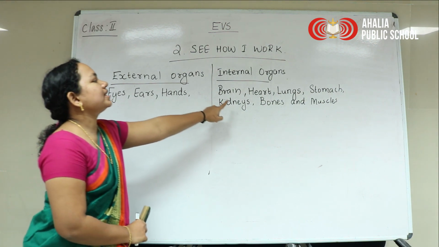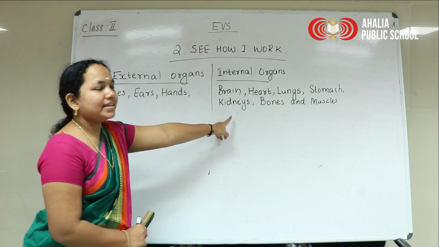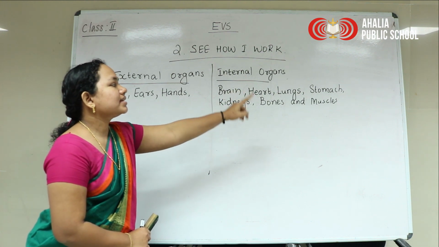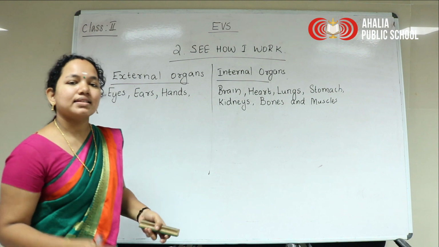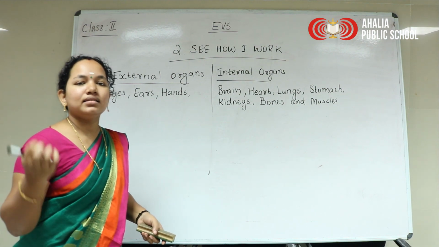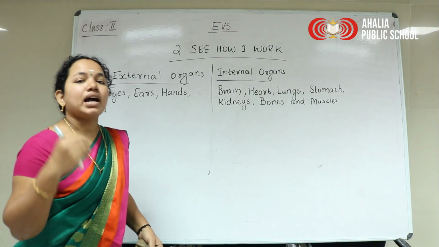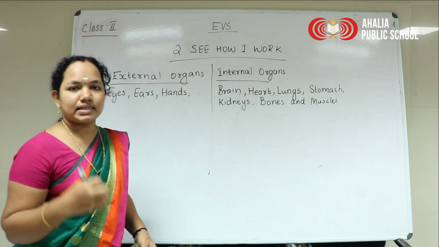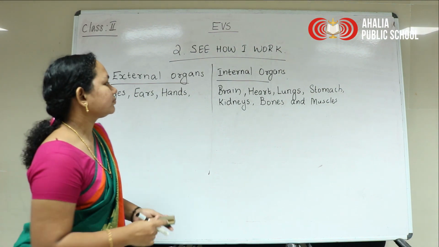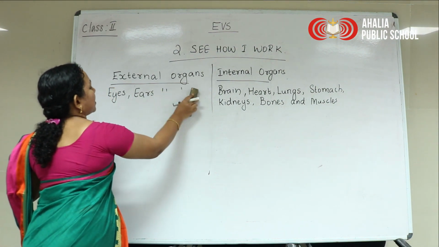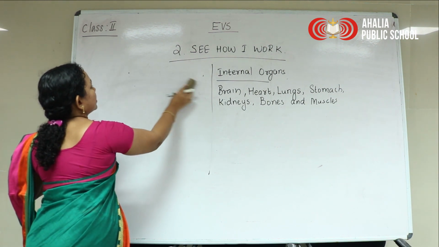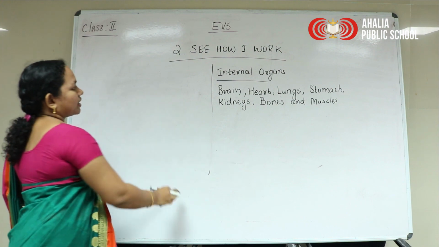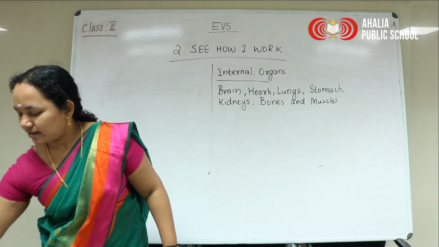And internal organs are brain, heart, lungs, stomach, kidneys, bones, muscles, and so many internal organs are there, but we are not able to see. In this chapter we are going to discuss all these internal organs. So first one is brain.